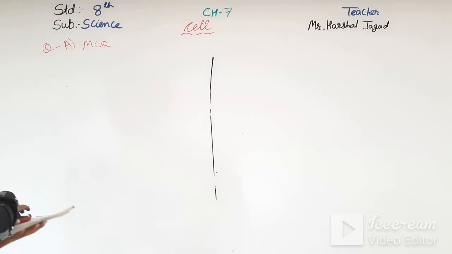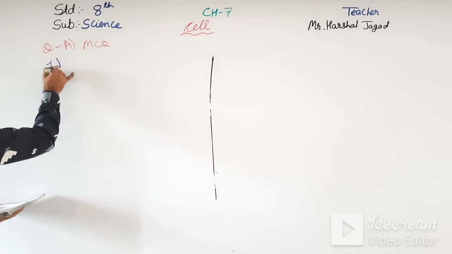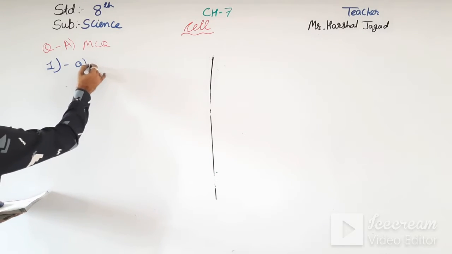Our first answer will be A, that is cell.